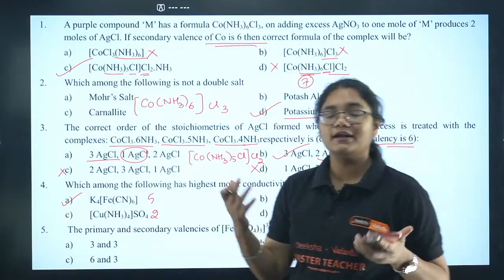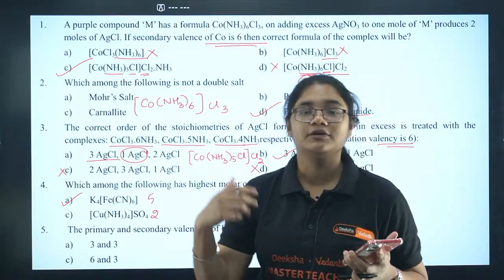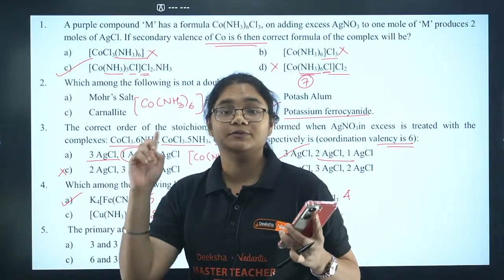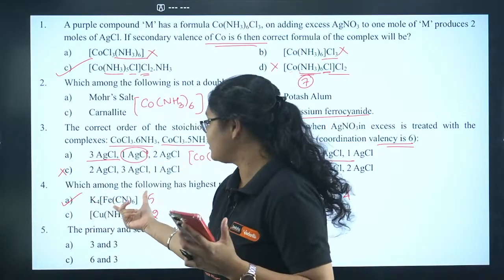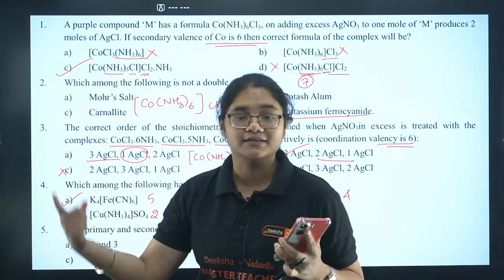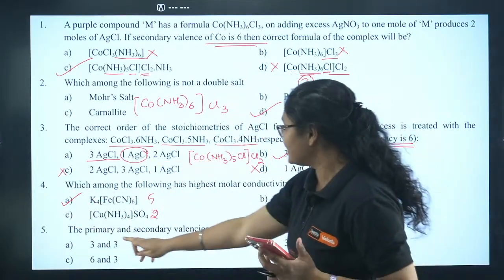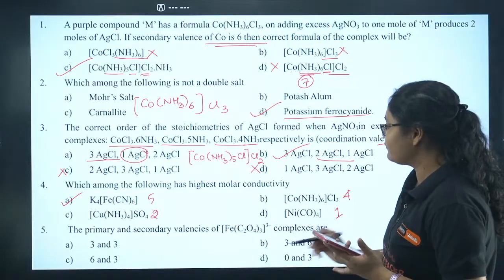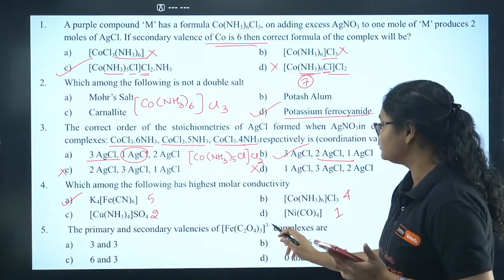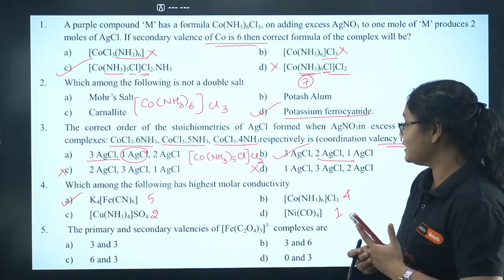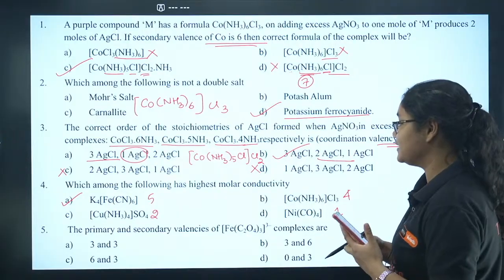Molar conductivity, if you have studied electrochemistry, depends on the number of ions present in 1 mole, right? Here the number of ions present is more, so that is why its conductivity will be maximum. Next, the primary and secondary valency of [Fe(C2O4)3]3-. Primary valency is how much and secondary valency is how much?